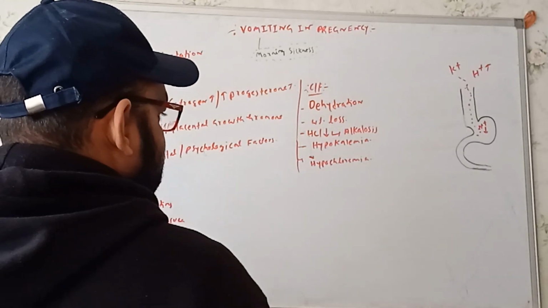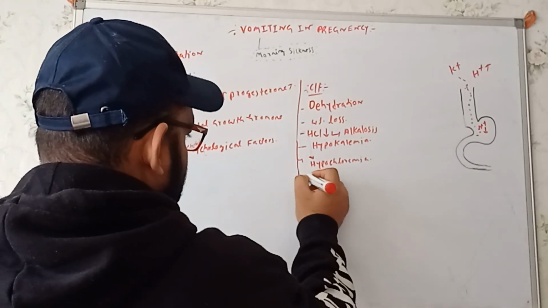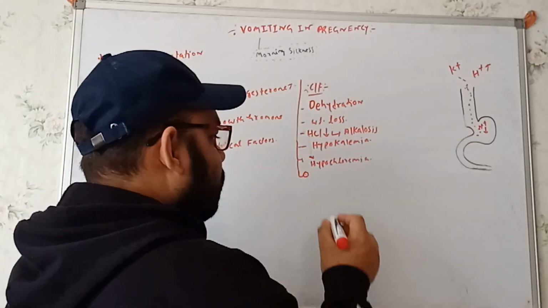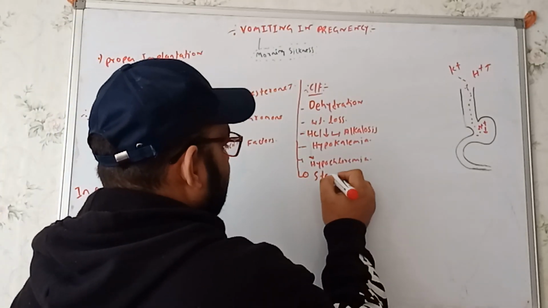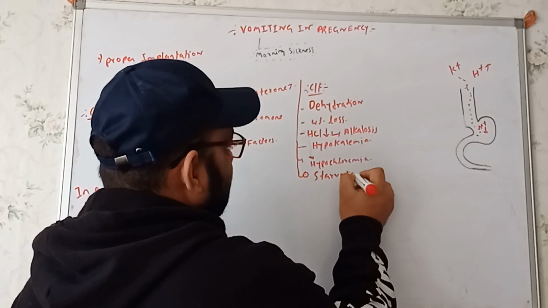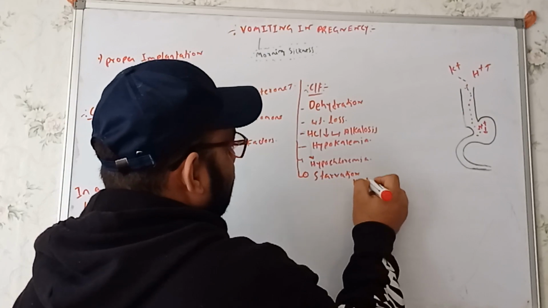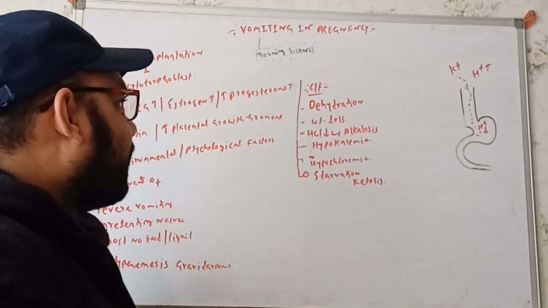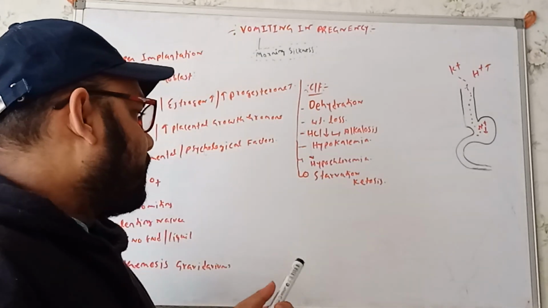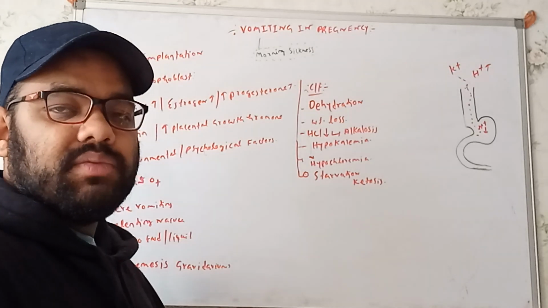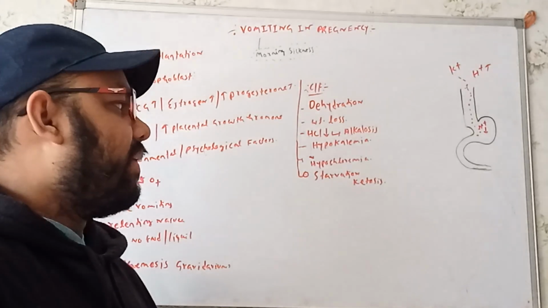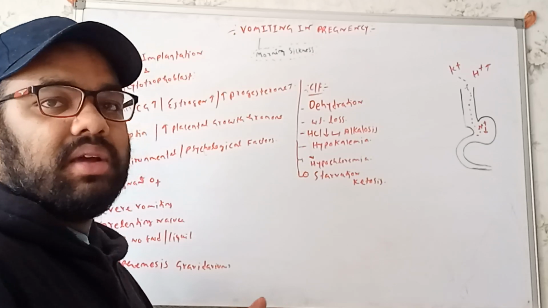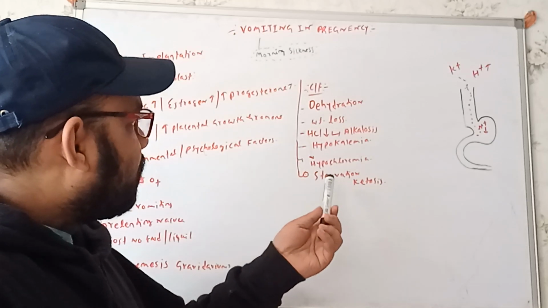And one of the most important features we'll see over here is starvation ketosis. Now what did I say from this term? See, whenever the pregnant woman, for example, is vomiting and she is not intending to have any kind of food, she is not interested in having foods. So whatever the features we'll see.